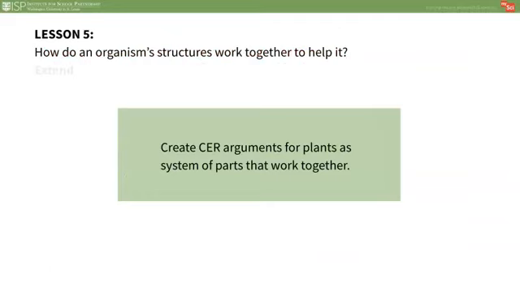There is an optional extension available in which you could have students create arguments for plants as systems of parts that work together, as they had previously done for animals. Students could use a rose plant as an example and describe the system parts of thorns, flowers, and roots. This is an excellent differentiation opportunity and a good time to touch upon the systems thinking model again for all learners.